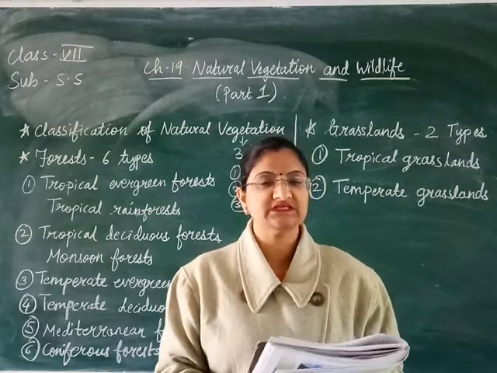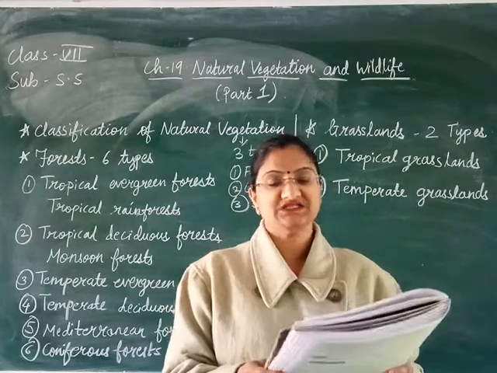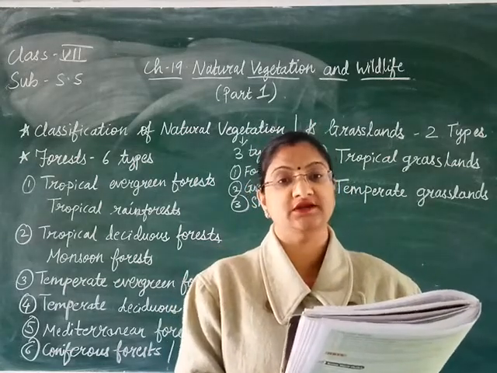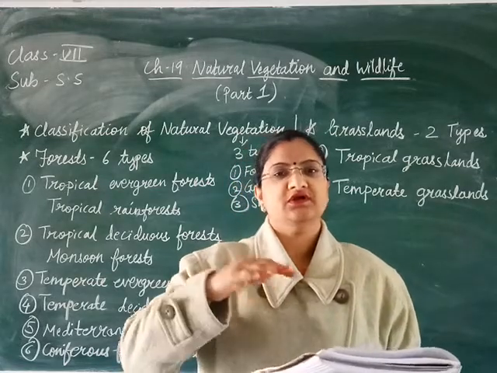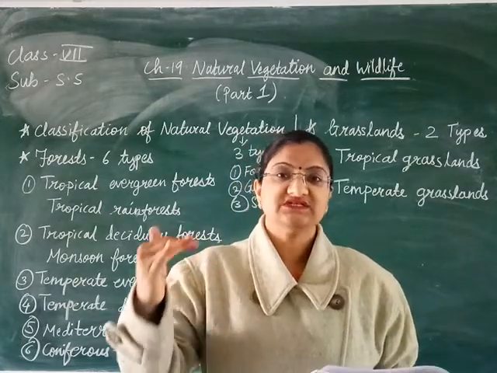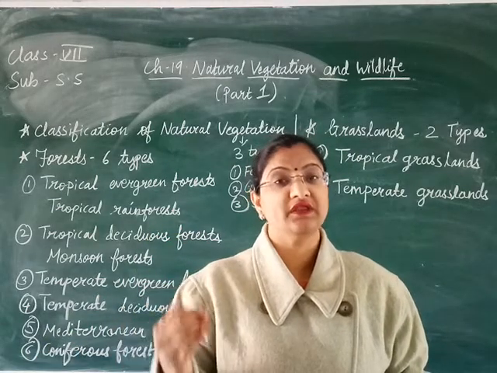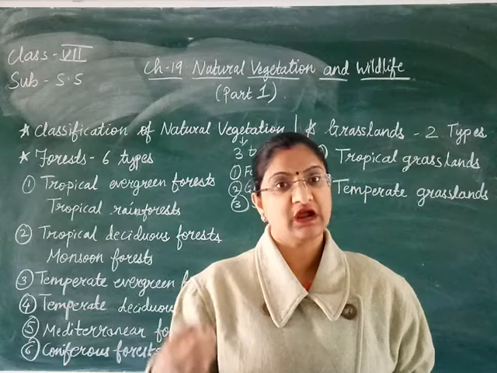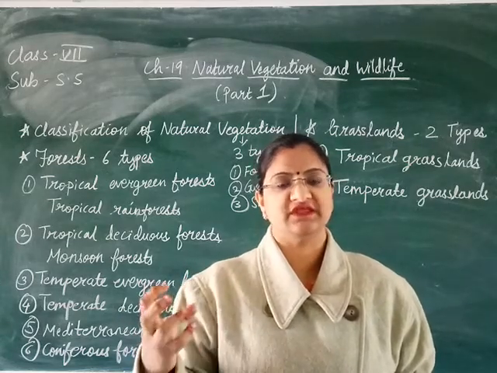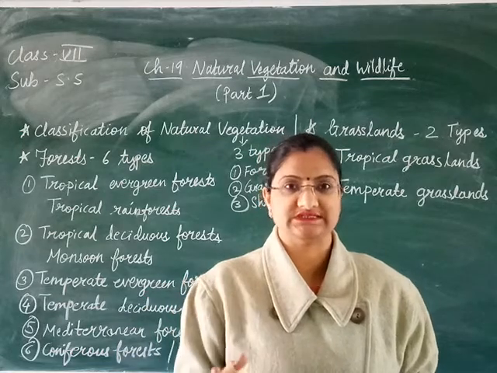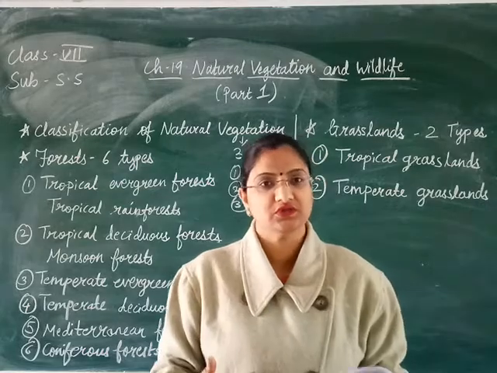Now the next topic is forest. You all know what a forest is, right? The large areas covered with trees and undergrowth are called forests. Means in a forest you will find many trees plus the undergrowth. Undergrowth means what? Some small plants which are growing near the ground, where the stem of the plant or the tree is there. There you will find some small plants growing. Those plants are called undergrowth.